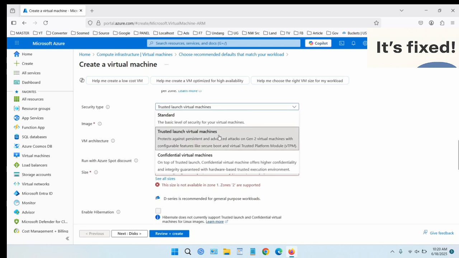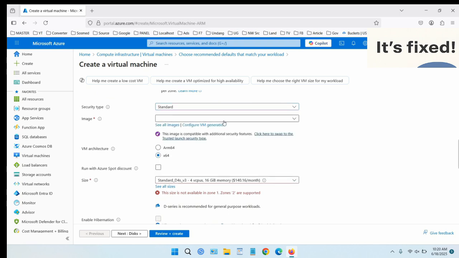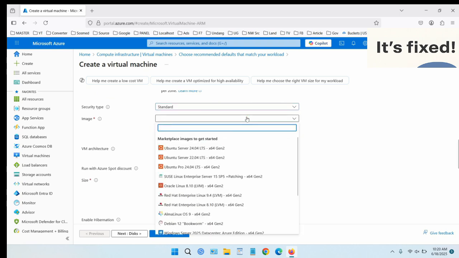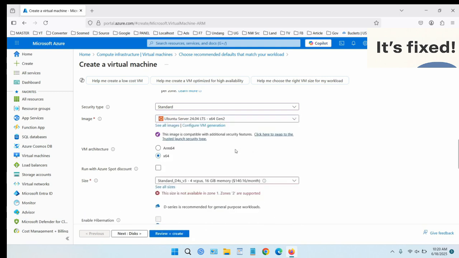Create an administrator account by providing a username and a secure password. This is how you'll log in. Finally, for inbound ports, allow RDP on port 3389 so we can connect remotely. Click Next to continue. On the Disks tab, you choose the storage for your VM.